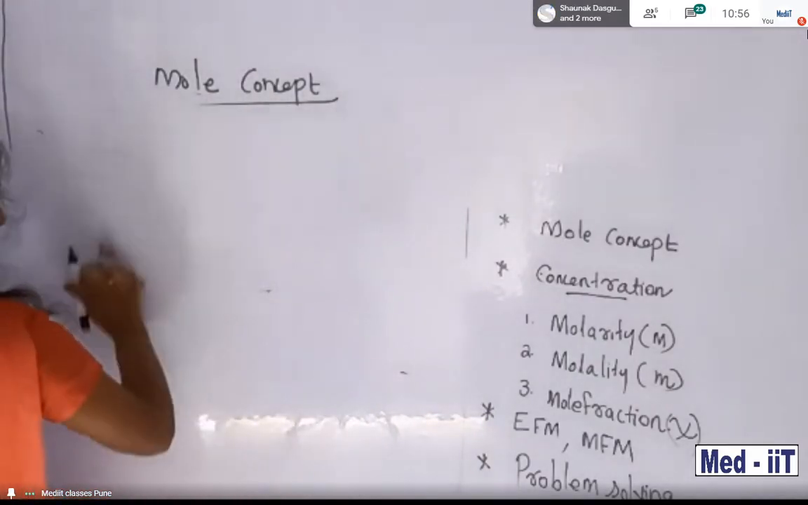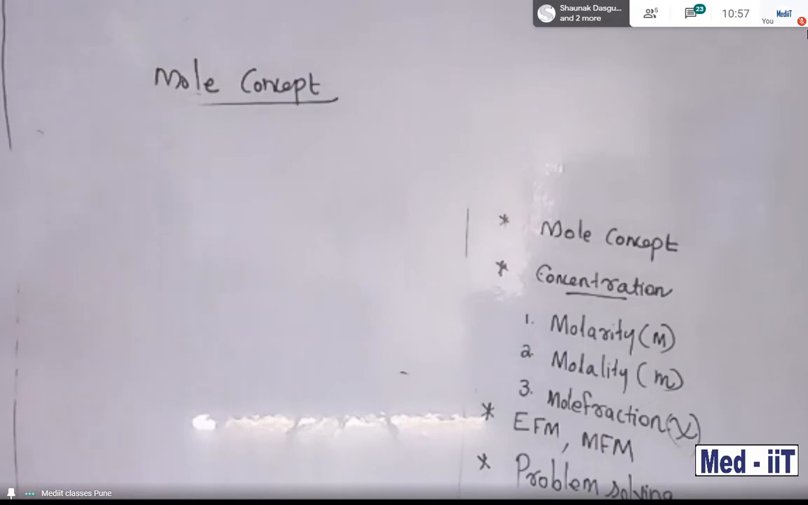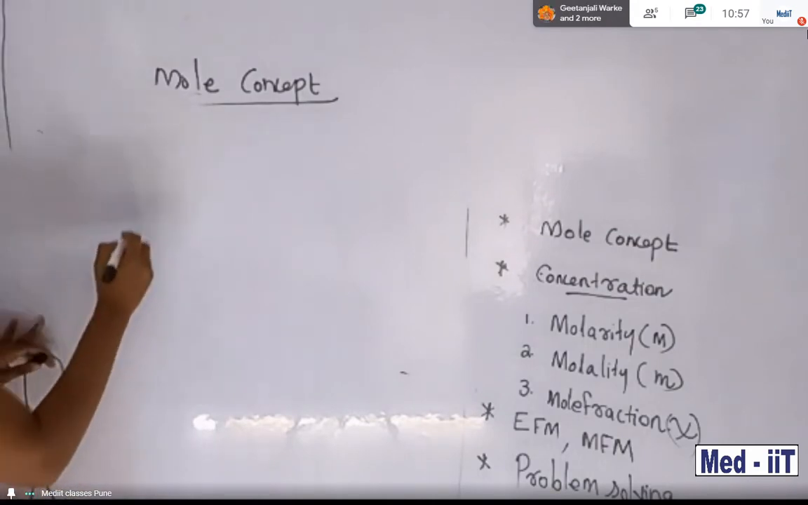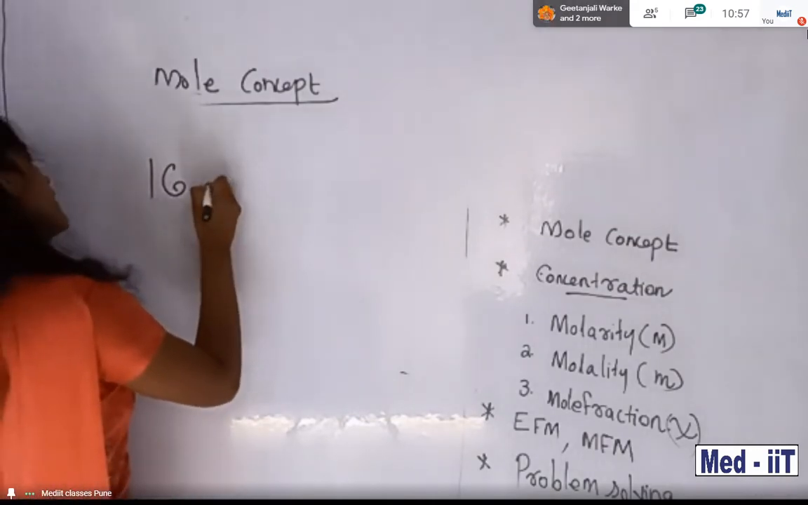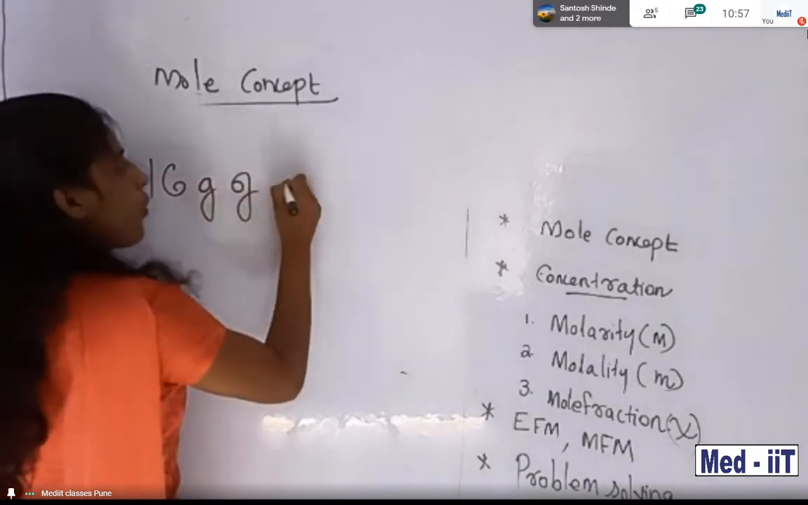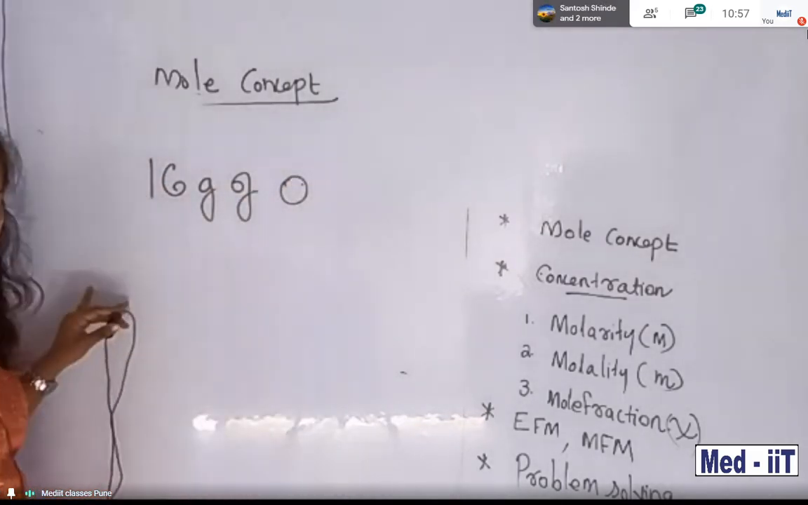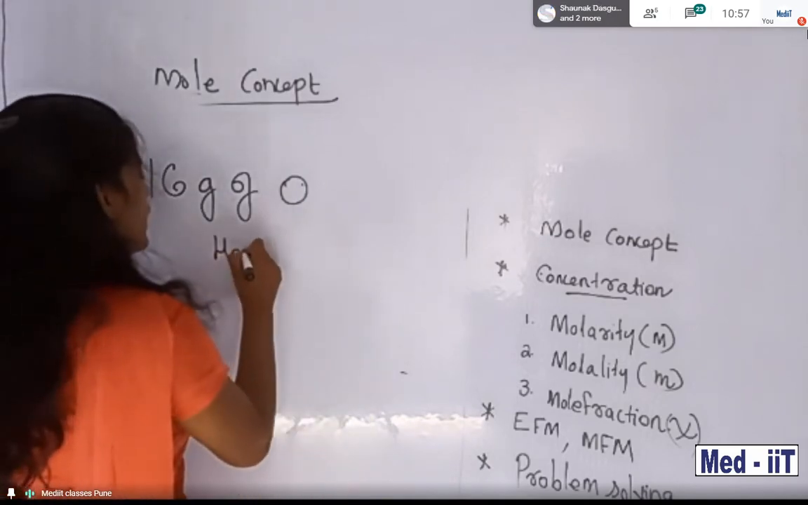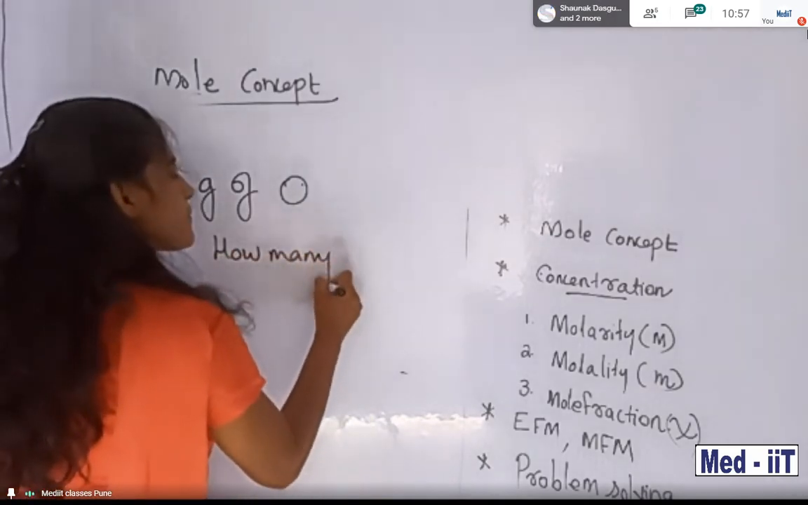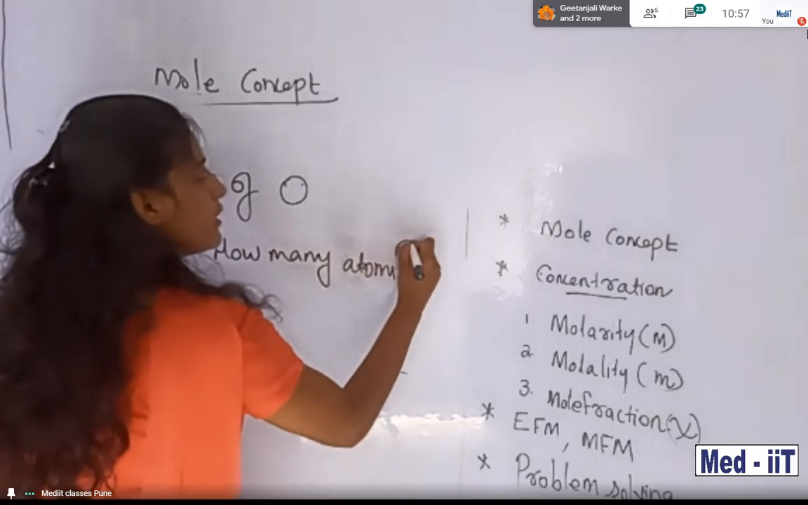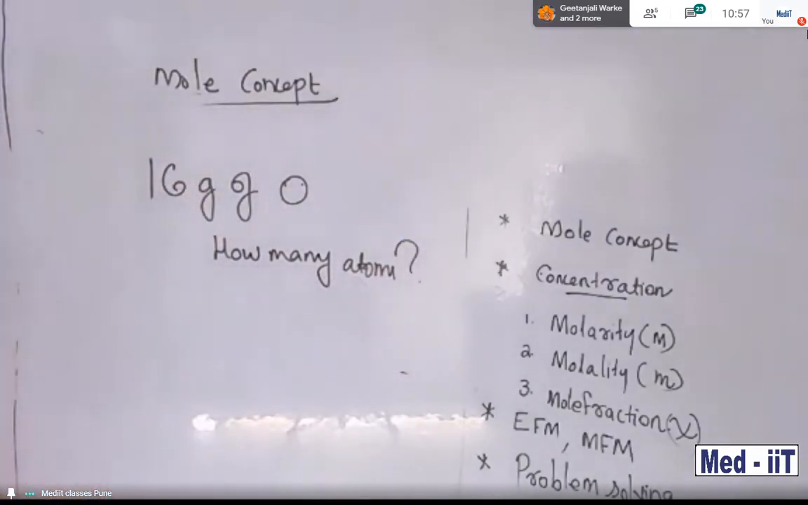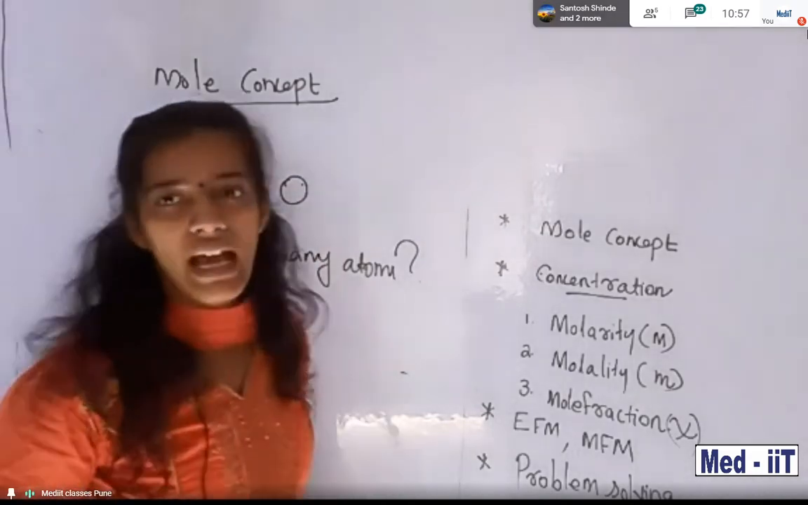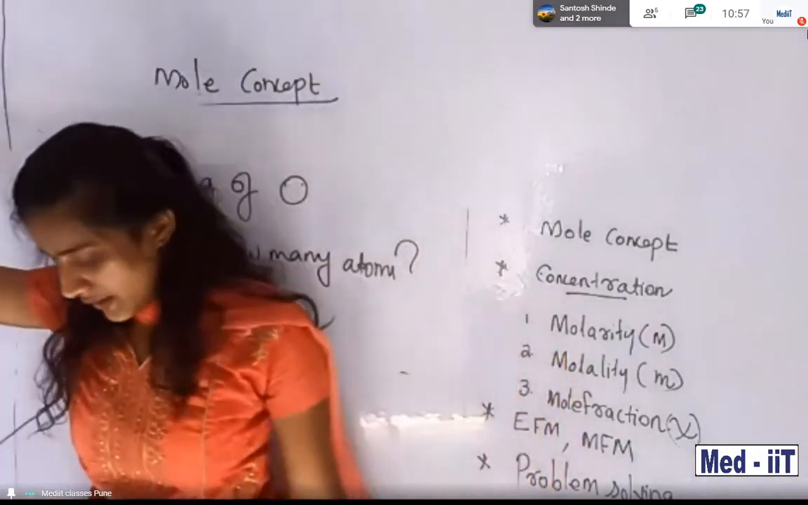Suppose my question: 16 gram of oxygen atom containing how many atoms? Tell me, this is your question. 16 gram of oxygen containing how many atoms? Tell me, students. Fast.